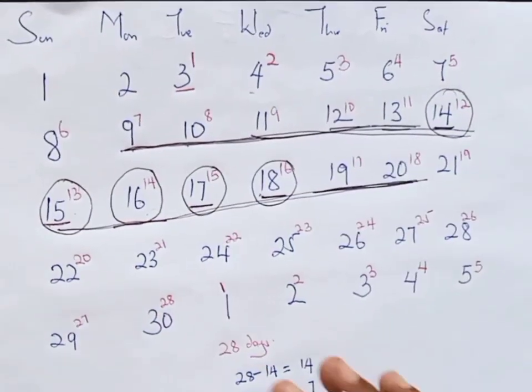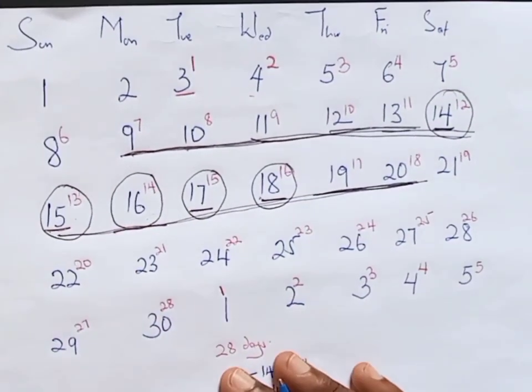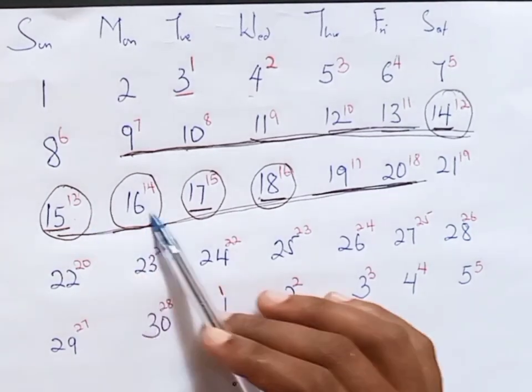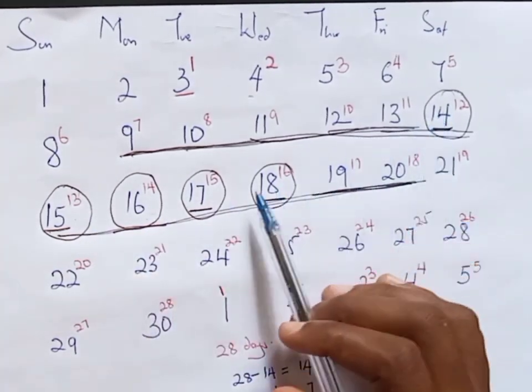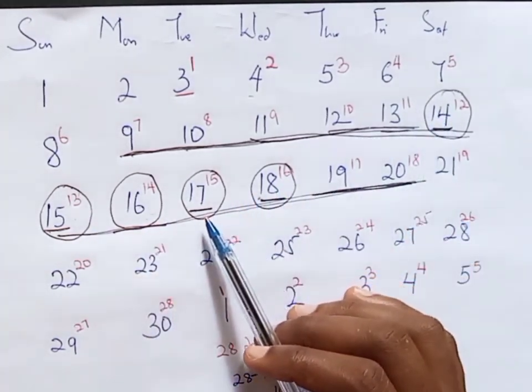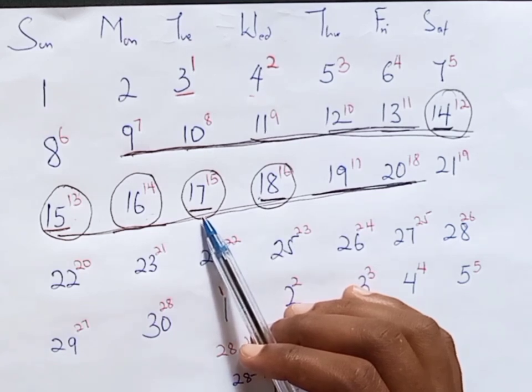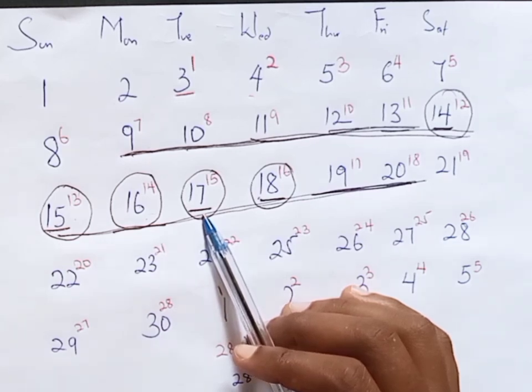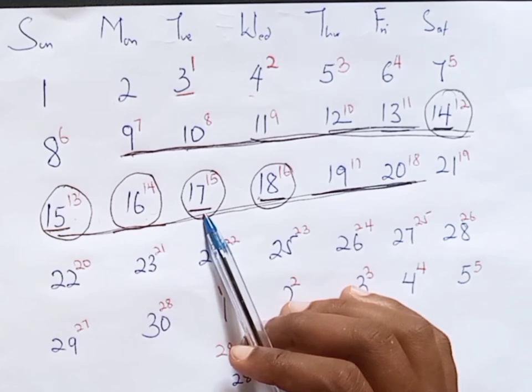This will bring us to the question, when is the right time to have sexual intercourse to get pregnant? We've already said that these are our fertile days, meaning that if a woman has unprotected sexual intercourse, she's likely to get pregnant. These are the right days to have sexual intercourse in order to get pregnant. But in case you don't want to get pregnant, it means that you have to avoid these days.